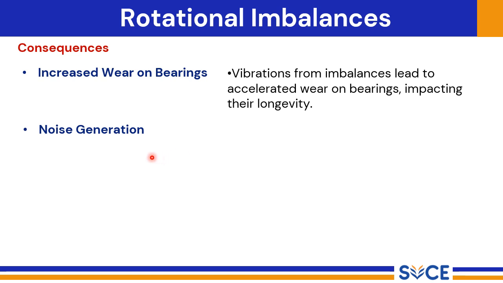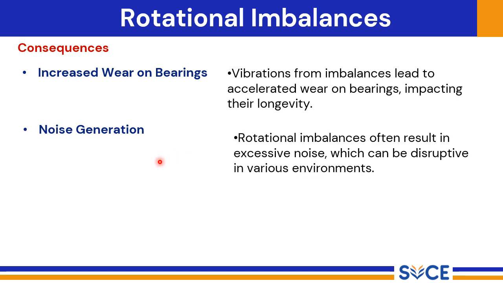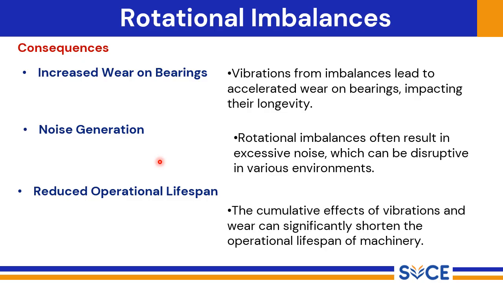Secondly, noise generation. Rotational imbalances often result in excessive and disruptive noises, impacting productivity and potentially causing health issues for personnel. Finally, the most important thing is that this reduces the operational lifespan of machinery. The cumulative effect of vibration, wear, and increased stresses takes a toll on the machinery. Ultimately, this can drastically shorten its operational lifespan, leading to more frequent replacement and increased costs.